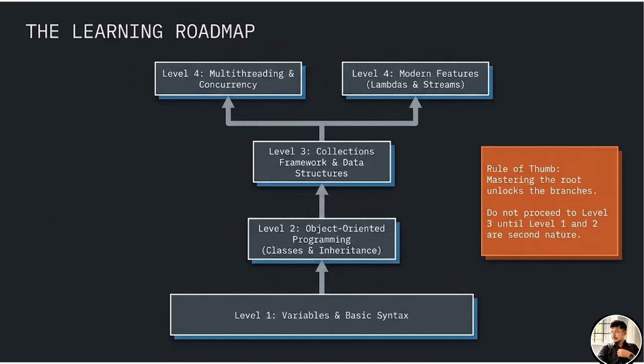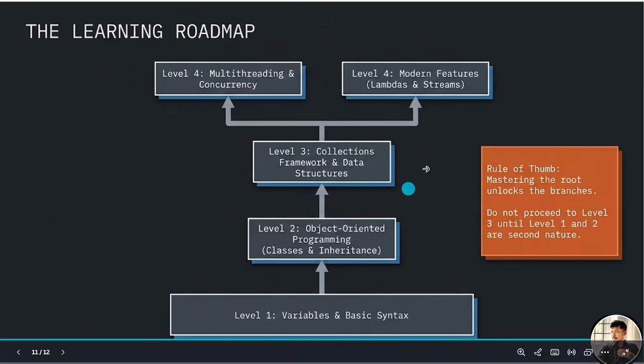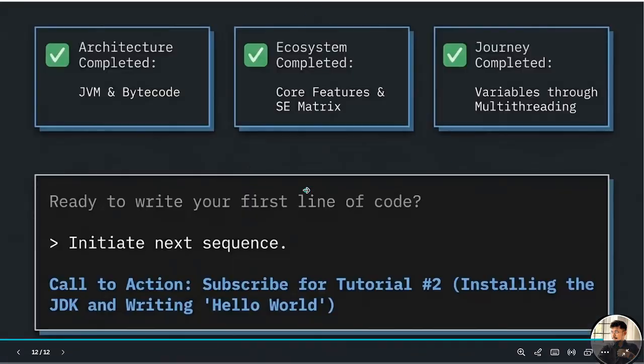Once you have mastered this, you can move to other things in Java, like you can learn Spring Boot and Kafka, those things. If you want to learn, you can go through. So this is the roadmap particularly focused on Java only.